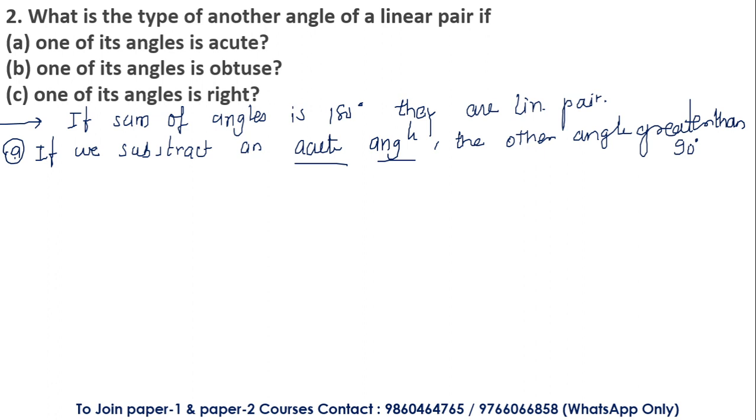Point number 1 to be noted. We know that the sum of the angles is 180 degrees, which means they are forming the linear pair. And if I subtract an acute angle from that linear pair, I am going to get the other angle which is greater than 90 degrees. Therefore we can conclude that if one of the angles is acute, then the other angle is going to be obtuse.